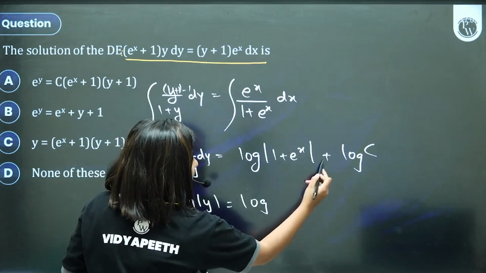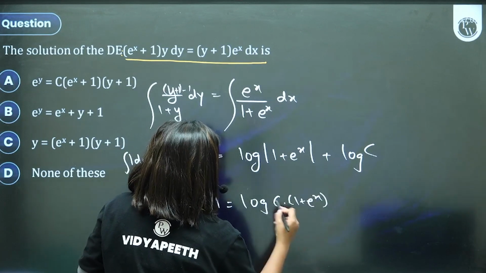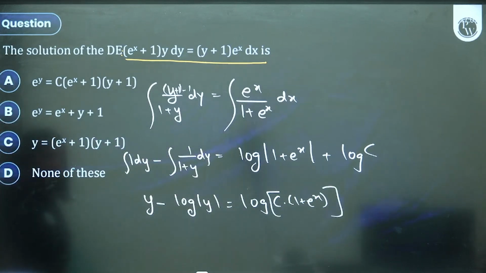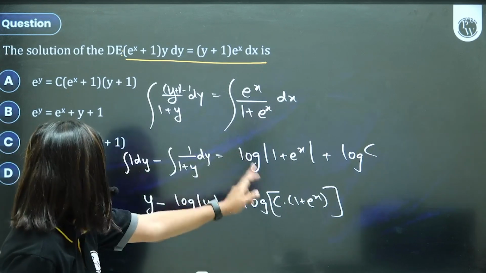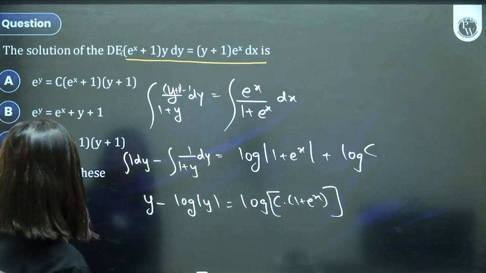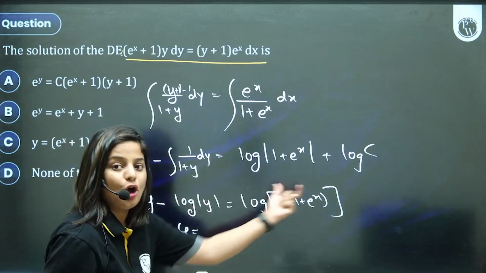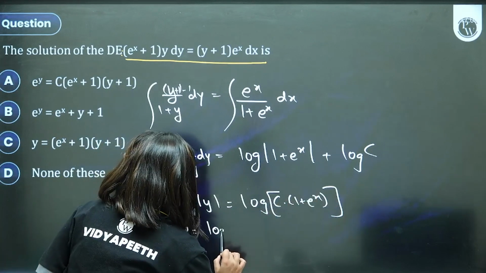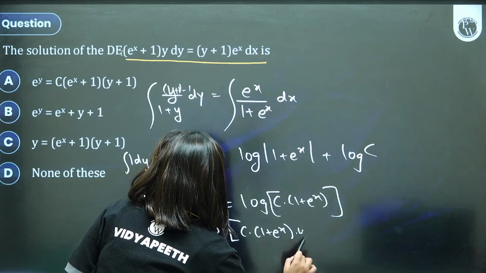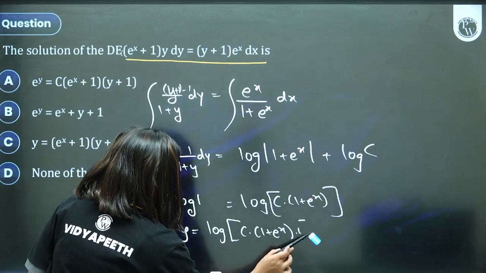RHS log a plus log b is log of ab. Is there any such option? I am doing it. There's no C. Okay, this y will also go there. So y is equal to this, log also on the other side. If log is added, all the terms will multiply. Log of inside the bracket C 1 plus e raised to x into 1. Correct? Correct, children, correct.